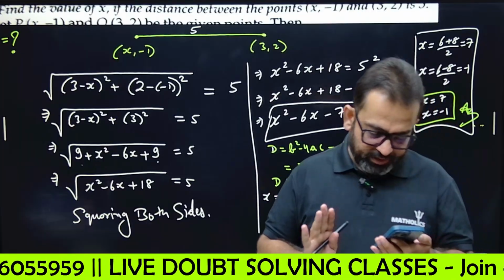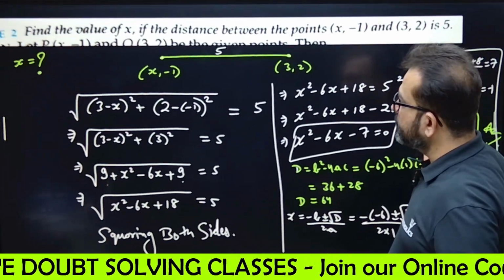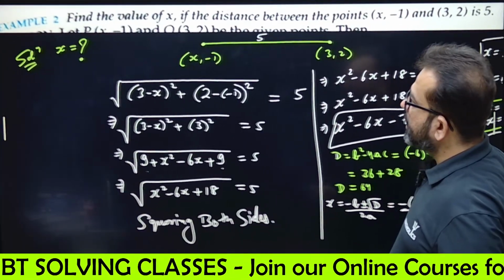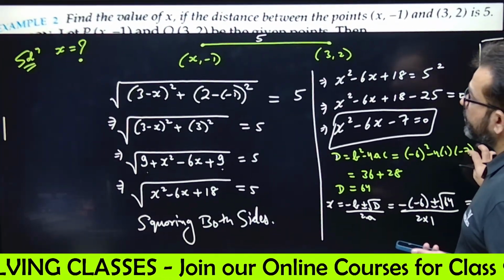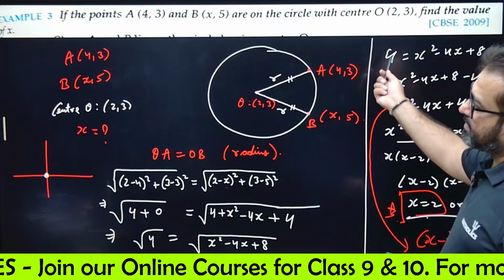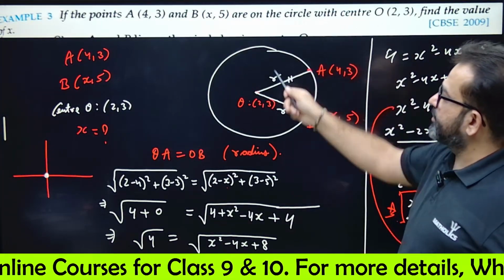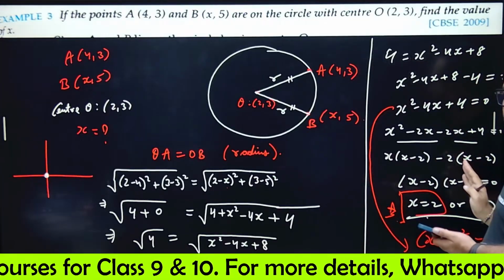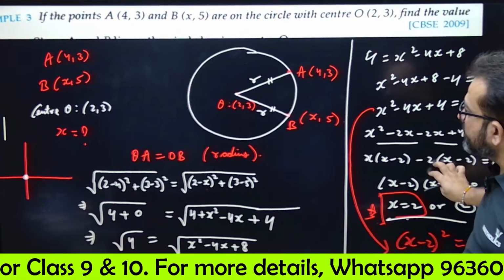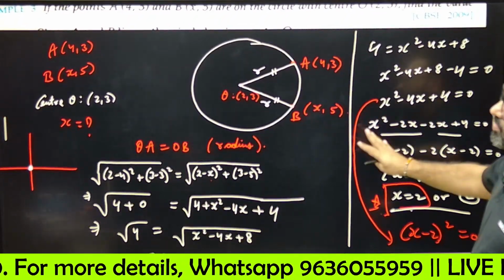Done. So that's it for today. You must practice these questions again and again. And this question you can do. This lecture is in front of you only, and it is time for me to leave. This question is a good question. You can practice this: if the points A and B are on the circle with center O, find the value of x. I have done it here. You must see and try to solve it yourself. Come tomorrow in the class with this question solved.